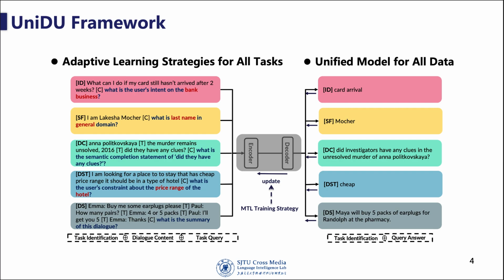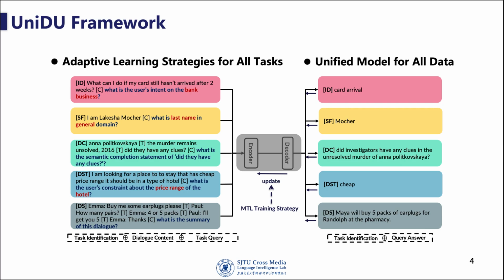However, the complexity of the 5 DU tasks is diverse. For example, the output of intent detection is just a classification name, and that of the dialogue summary is a content description. The various complexities cause the straightforward mix-up training process to be unstable, where the final model is usually biased toward more difficult tasks like dialogue summary and dialogue completion.